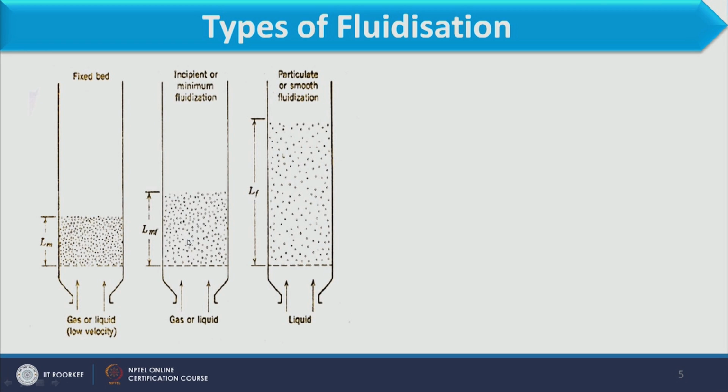fluidization. So, you see, when we increase the velocity of the liquid, not the gas but the liquid, after fluidization is achieved, the distribution of particles in the total bed will be uniform, and that condition we call particulate fluidization.